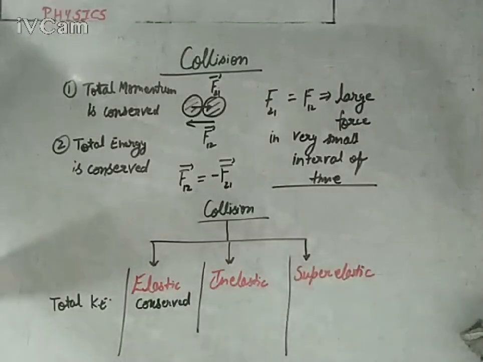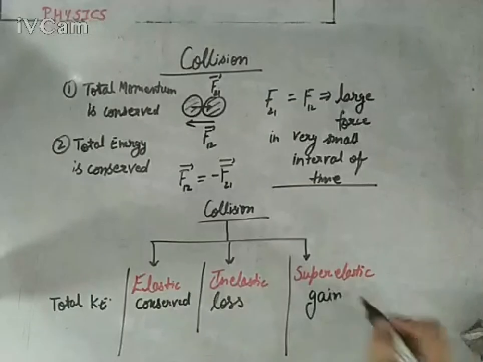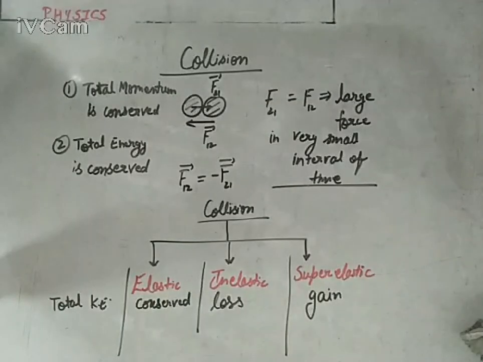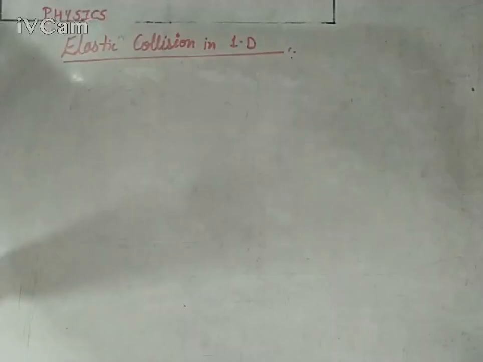If there is a loss in total kinetic energy of the system, it means this is a type of inelastic collision. And if there is a gain in total kinetic energy, it means it will be super elastic collision. So it will be easier for you to define three types of collisions on the basis of total kinetic energy. While these two properties will remain same for any type of collision, elastic, inelastic or super elastic. Keep this thing in your mind. So first target is elastic collision in one dimension.